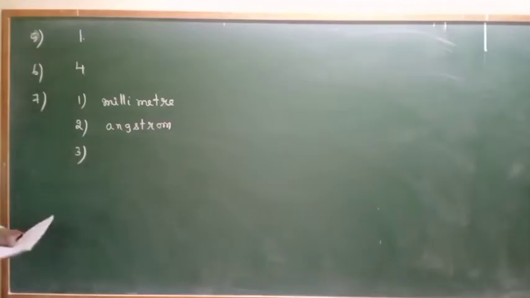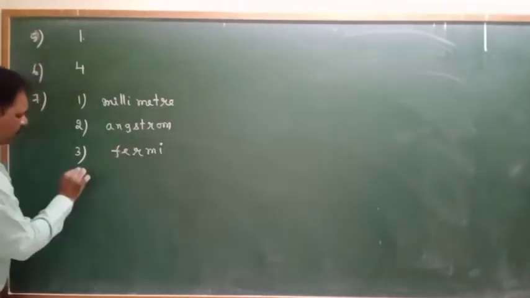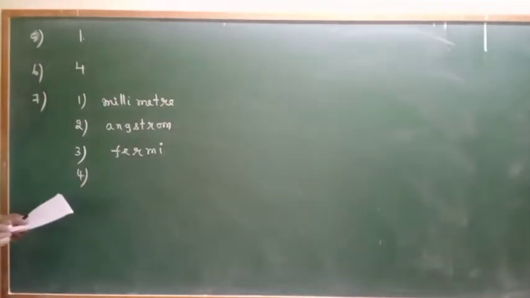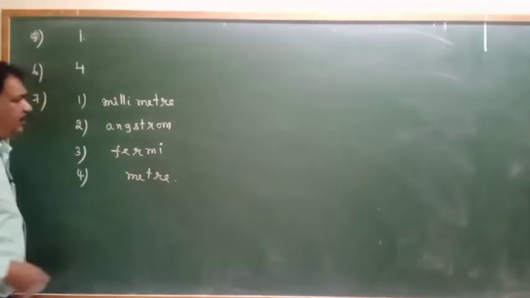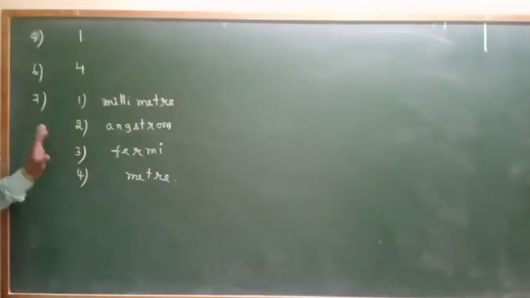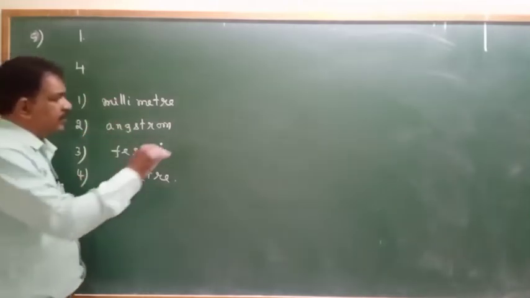Third one will be Fermi. Next, fourth one will be meter. In this, one will be the smallest unit. Which is the smallest unit? That is the question. We express all of these in meters.